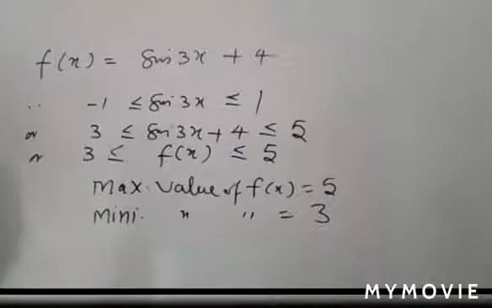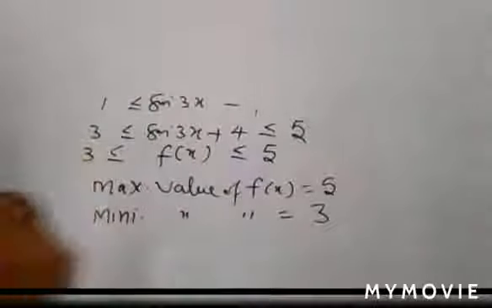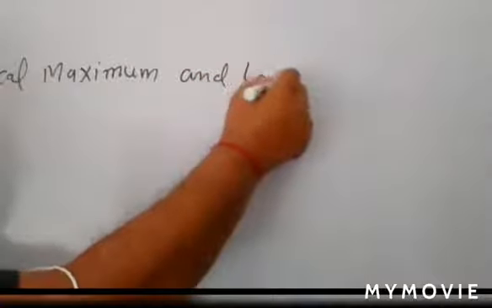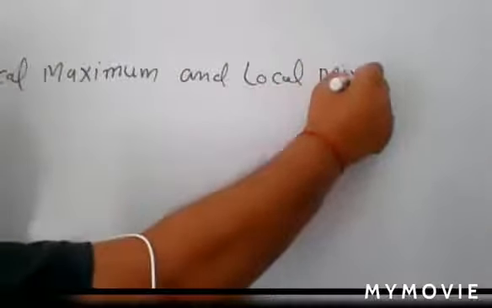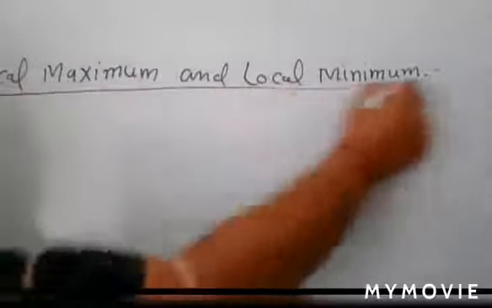Now you write the next heading: local maximum and local minimum. Local maximum and local minimum.